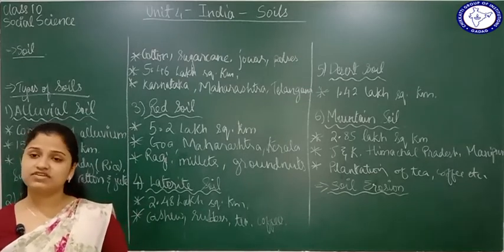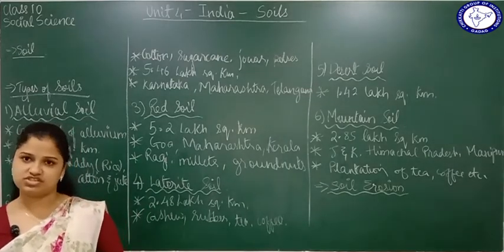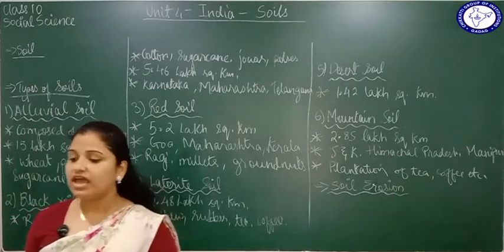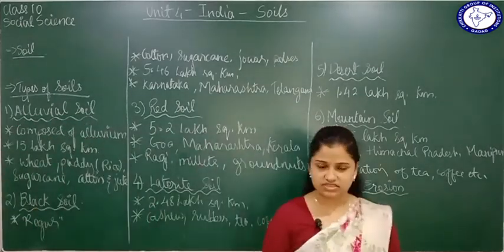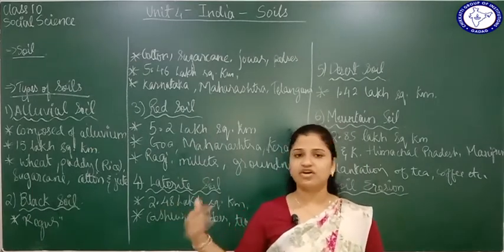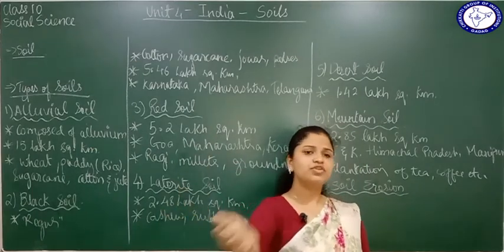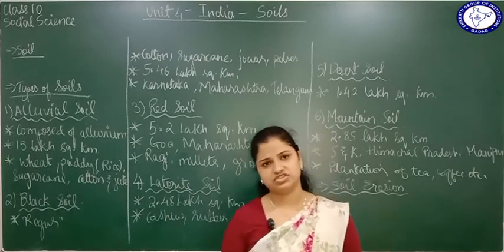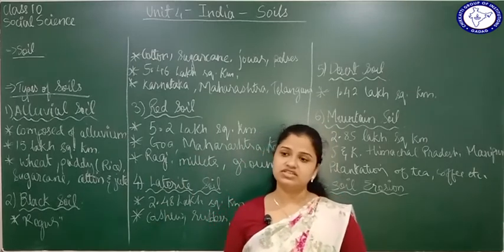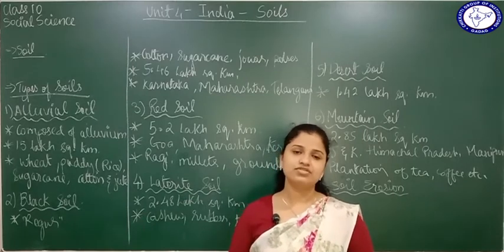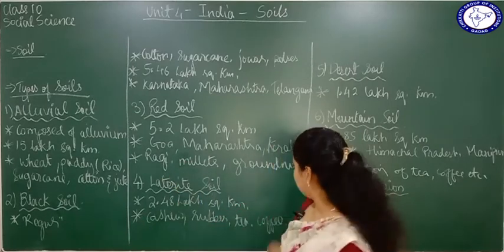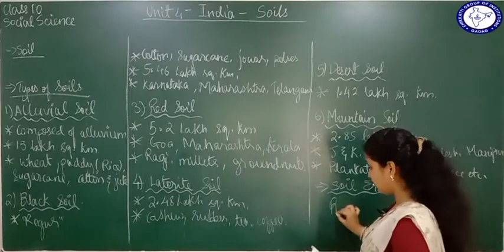See, together they have given afforestation and reforestation. What do you mean by them? Afforestation means that you are going to grow a forest in a place where there was no forest at all. Totally from new you are going to make a forest. That is afforestation. Reforestation is if there was a forest already, that forest has been cut down in deforestation, then you are going to do reforestation.